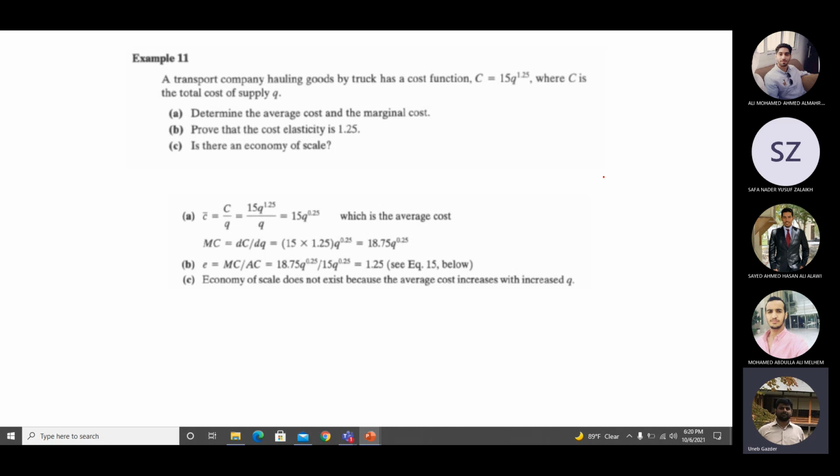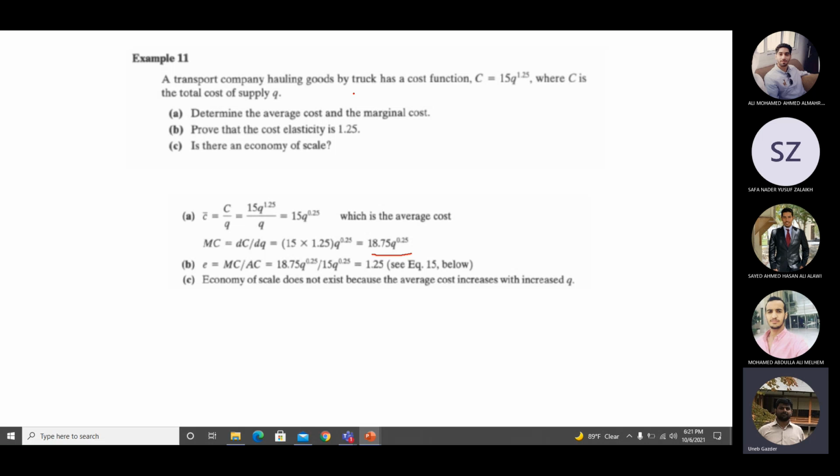The second part is to find the marginal cost. Marginal cost is change in cost upon change in quantity or change in supply. So you have the equation for C, you differentiate it with respect to Q. So 15 into 1.25, because it was the power of Q, multiplied by Q to the power 0.25, because then you subtract 1 from the power, right, for the derivative. So the marginal cost function is this one.